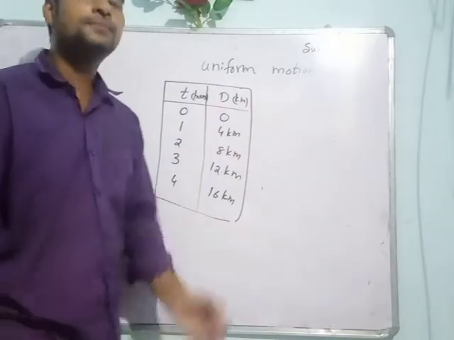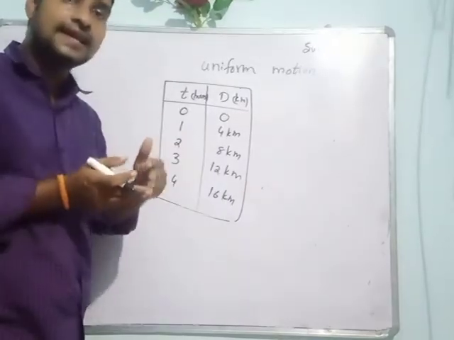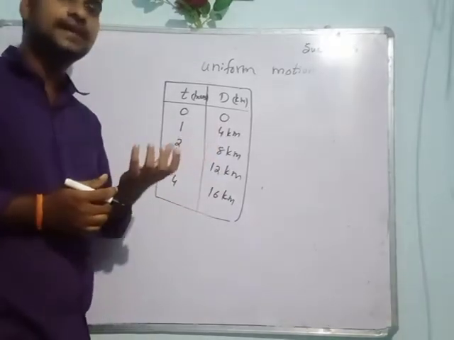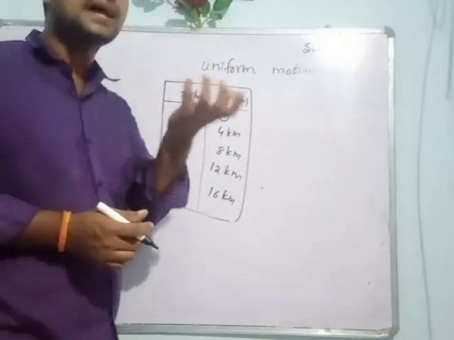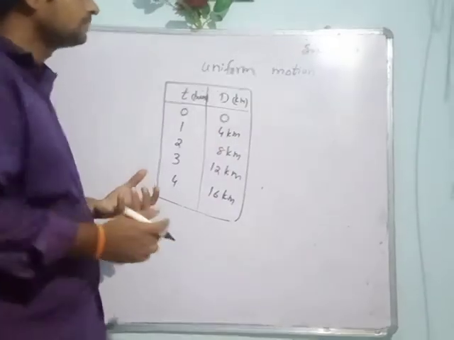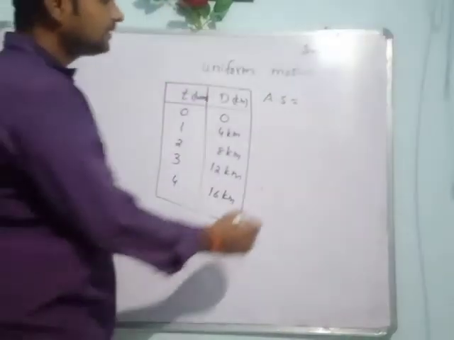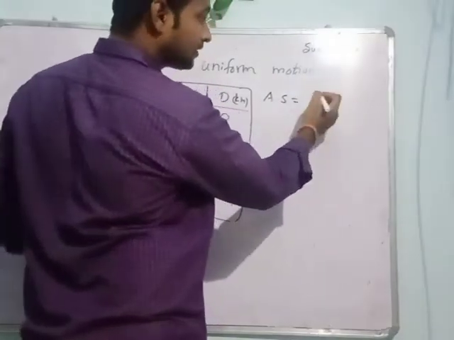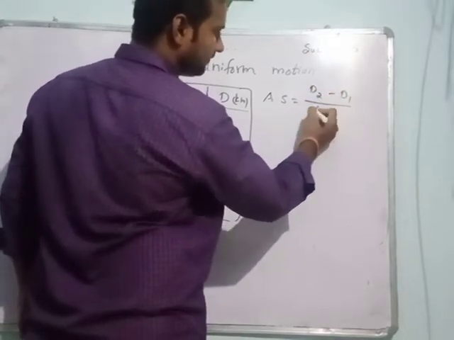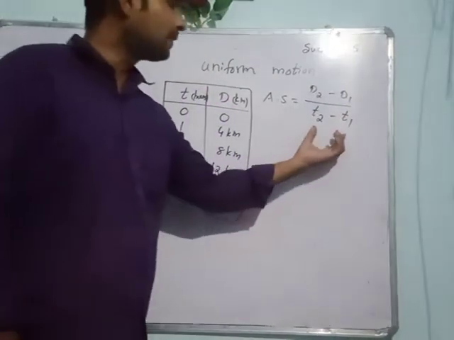So what is uniform motion? What does uniform motion mean? The object covers equal distances in equal time intervals. So what is the meaning? Simply, average speed or average velocity is the difference between two distances, final distance and initial distance, by final time minus initial time, that is d2 minus d1 by t2 minus t1.